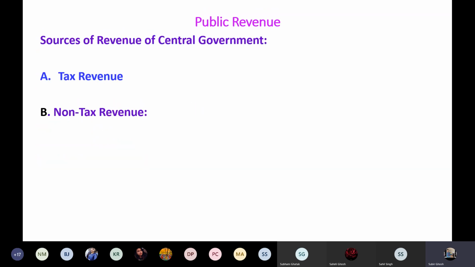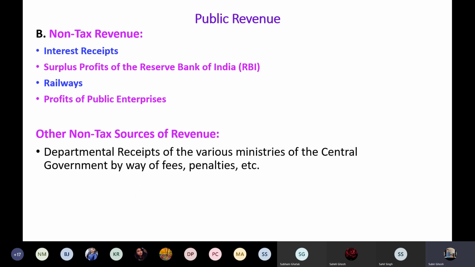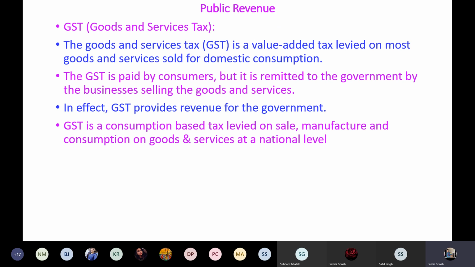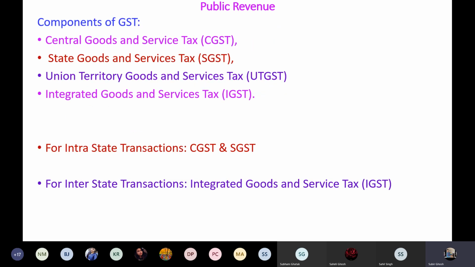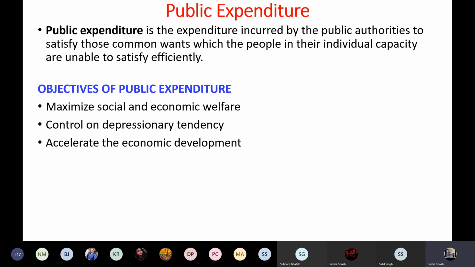In public revenue, you have studied the different types of revenue: tax revenue and non-tax revenue. Tax revenue of the Government of India means the central government, and then non-tax revenue of the central government. Then you have studied the tax revenue of the state government and the non-tax revenue of the state government. So those things you have studied.